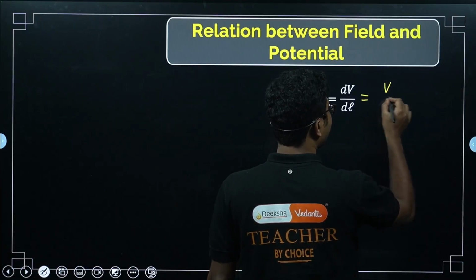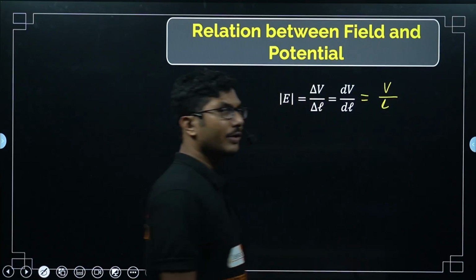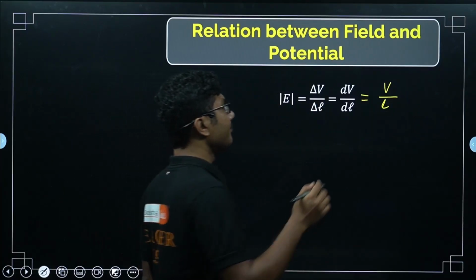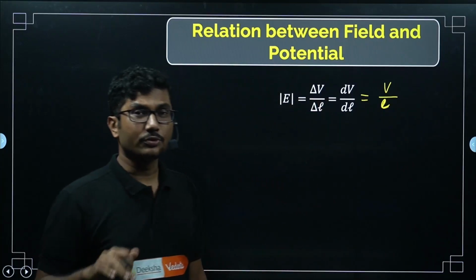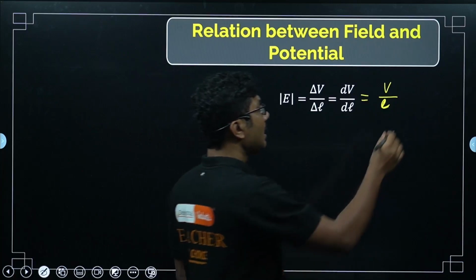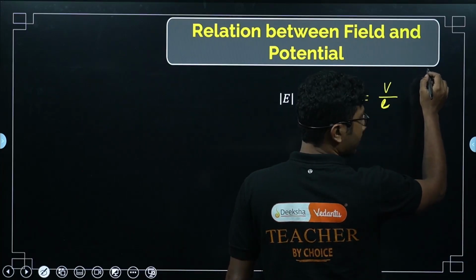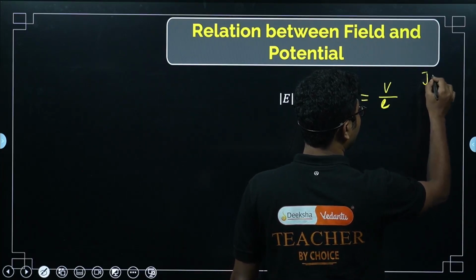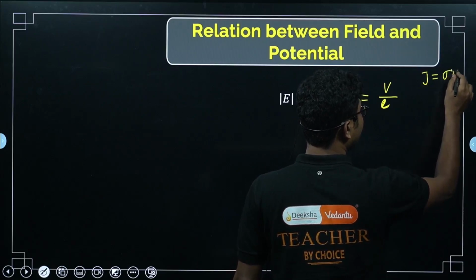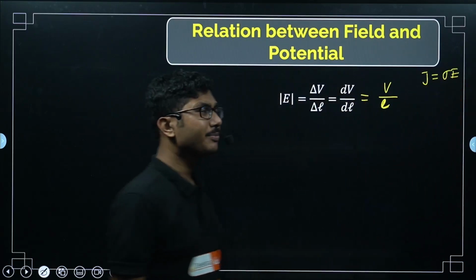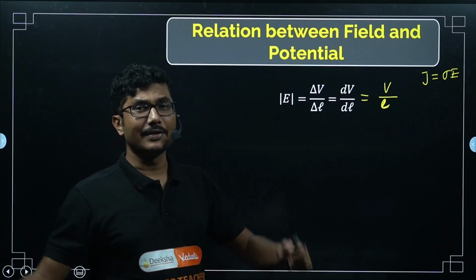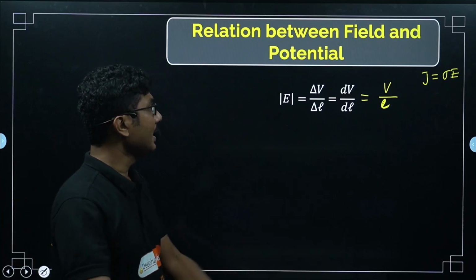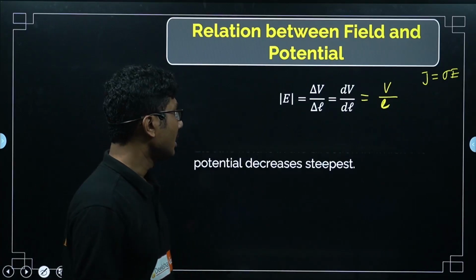So in that case it is V by L, okay? If you remember, after Ohm's law, when we were deriving the formula J equals sigma E, in that formula we used this relationship where V itself is the potential difference and L is the length of the conductor, right? So that is also very much possible, okay?